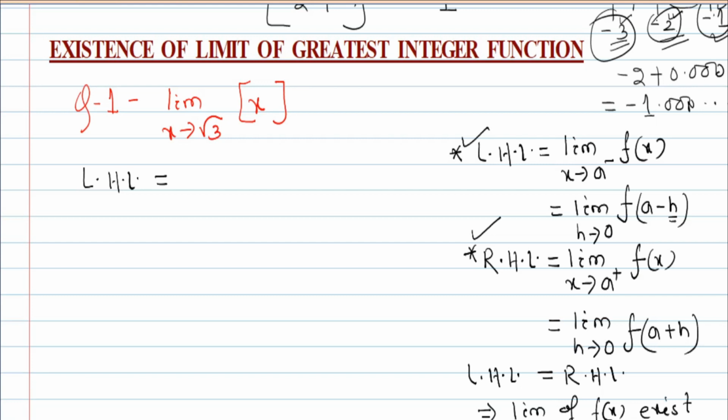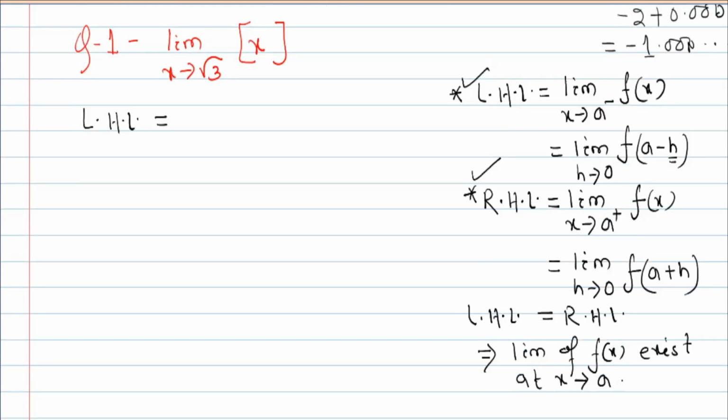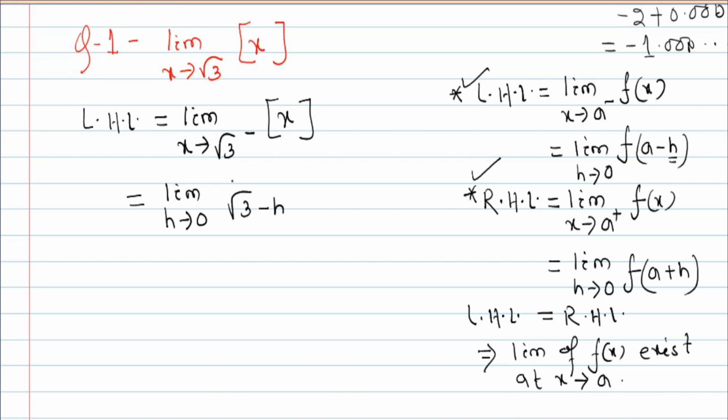Okay, and the limit of that function is equal to LHL or RHL, whatever you may write. So here the LHL is equal to limit x tends to √3 minus of the greatest integer function of x, that is nothing but the limit h tends to 0, bracketed x, where x should be replaced by √3 minus h.